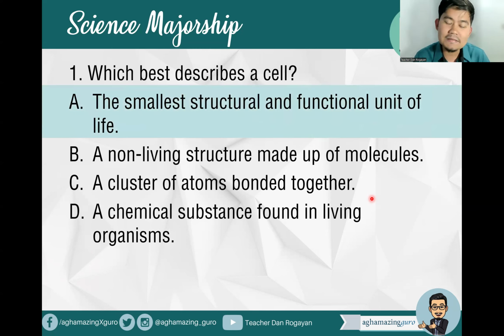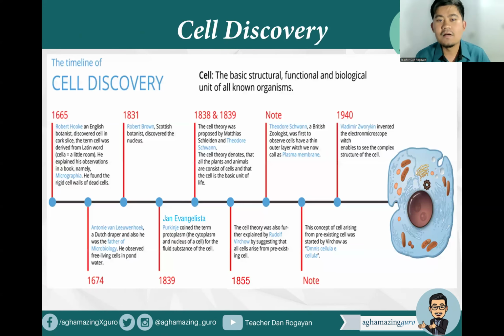That's letter A. The smallest structural and functional unit of life. Cell is the basic unit of life. And you know very well that it's a basic structural, functional, and biological unit of all known organisms. It's very familiar to all of us that the term cell was actually coined by Robert Hooke. In 1665, Robert Hooke, an English botanist, discovered cell in cork slice, and the term cell was derived from the Latin word cella, which means a little room. He explained his observation in a book called Micrographia.